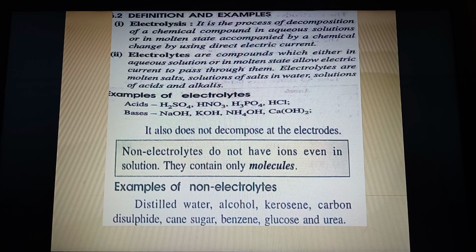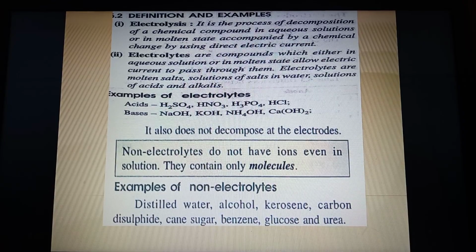Generally examples of electrolytes, acids. Now all the strong acids, H2SO4, HNO3, H3PO4, HCl, are examples of electrolytes because they can furnish ions. Now bases like NaOH, KOH, ammonium hydroxide and calcium hydroxide, they are also bases, and they can furnish ions. Whether they furnish in large amount or feebly, that is an irrelevant point of discussion here, which we will be discussing more in the coming topics. So basically the examples of electrolytes, you can note down a few examples, they will become very handy when you have to answer. You don't have to think much about it and quickly you can answer.